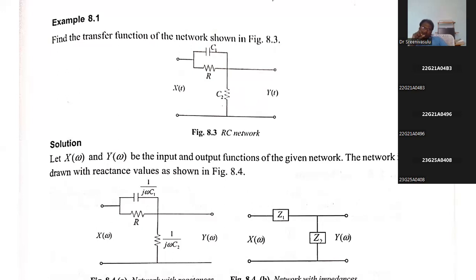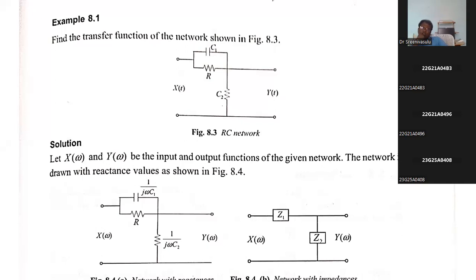So 1 by C1s. Write this network in the S domain on a separate paper: x of t becomes x of s, y of t becomes y of s, and the current I of t becomes I of s. The C1 conversion is 1 by C1s, and R remains the same. C2 conversion is 1 by C2s. Why 1 by C2s? In the time domain, the voltage across a capacitor is 1 by C integration of I dt. If you apply the integration property, the Laplace transform of an integration gives 1 by s.